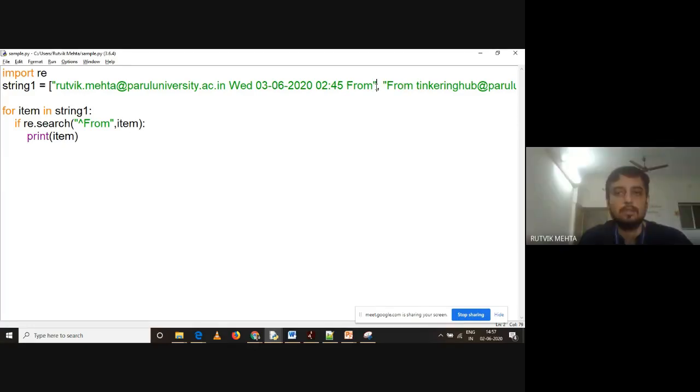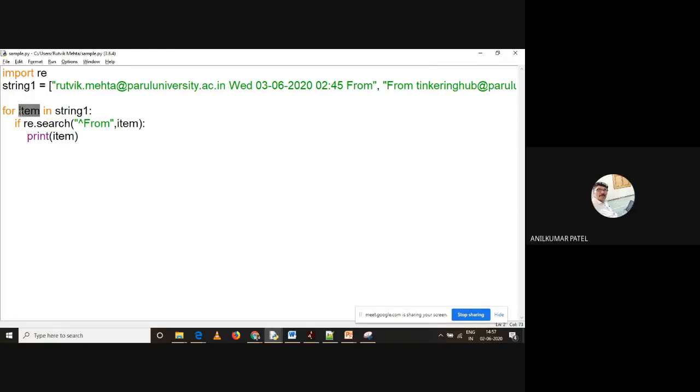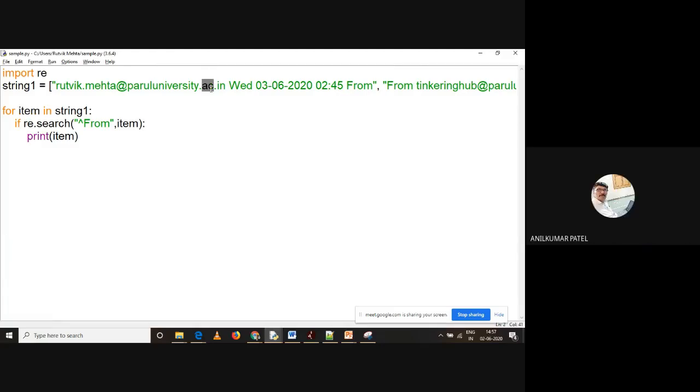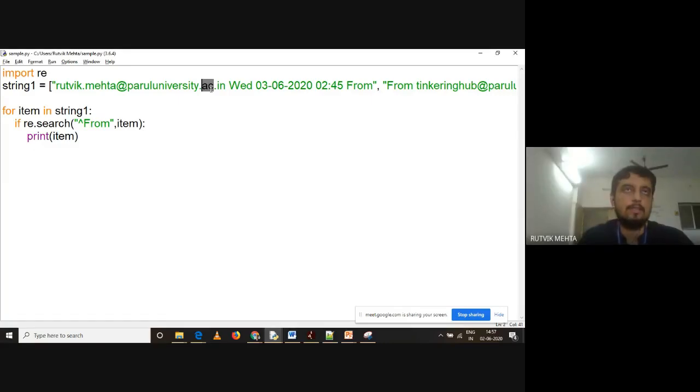And this is known as the iteration variable, sir. Item is the iteration variable. It is iterating through all the strings one by one. The strings are separated by comma. Is it so? Yes, sir, it is separated by comma.